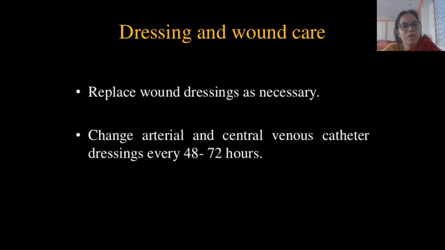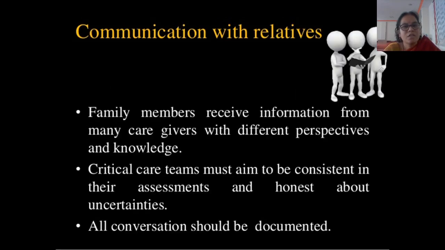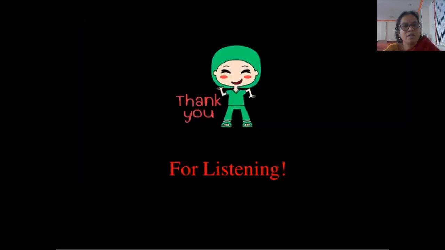Then dressing and wound care. Replace wound dressings as and when necessary, and change arterial and central venous catheter dressings every 48 to 72 hours. Then communication with relatives is very important. Family members receive information from many caregivers with different perspectives and knowledge. Critical care teams must aim to be consistent in their assessments and honest about uncertainties. All conversations should be documented.